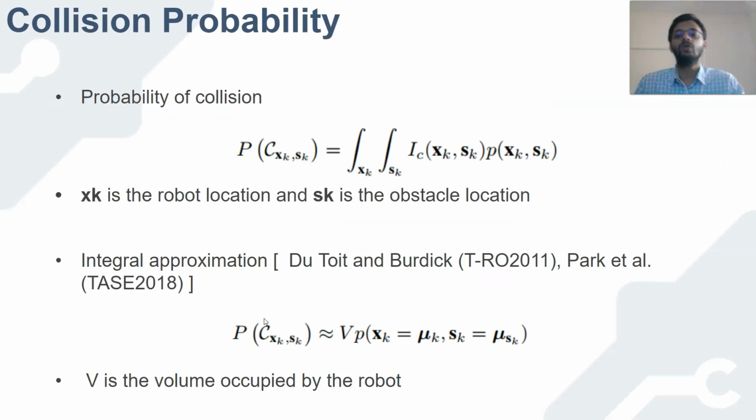Now we come to the collision probability aspect. Let us assume that the robot location is denoted by xk, and sk denotes the obstacle location. Both are assumed to be Gaussian estimates.